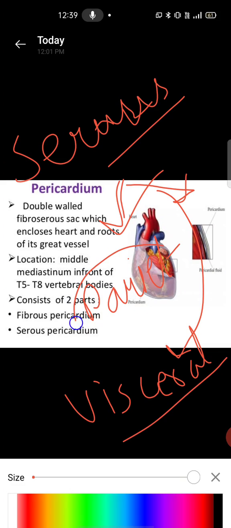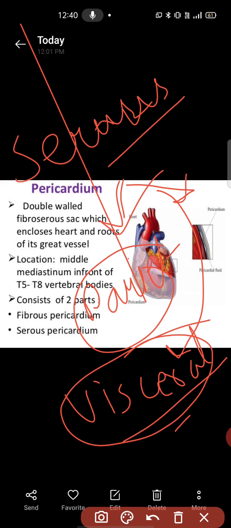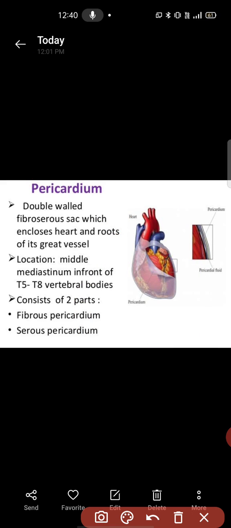The parietal layer is part of the serous pericardium. The visceral pericardium, which is nearest to the heart, is also called the epicardium.